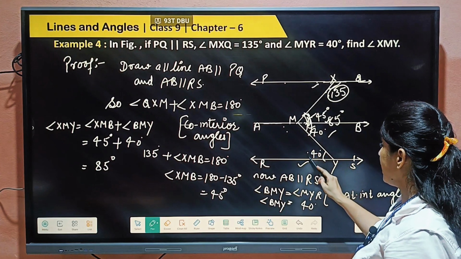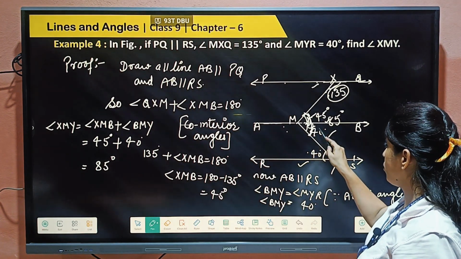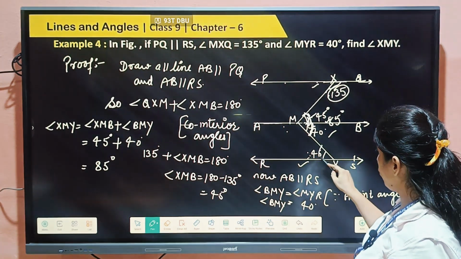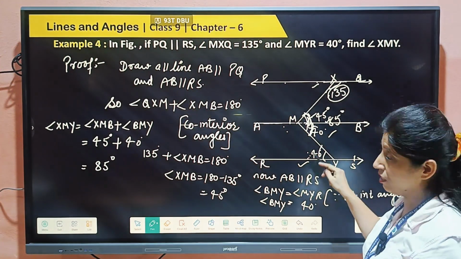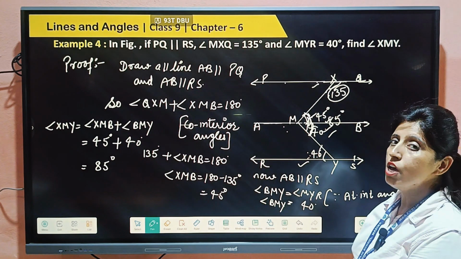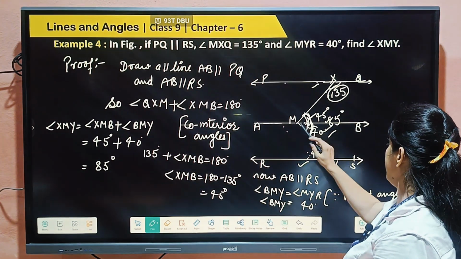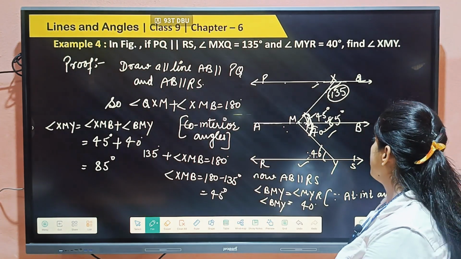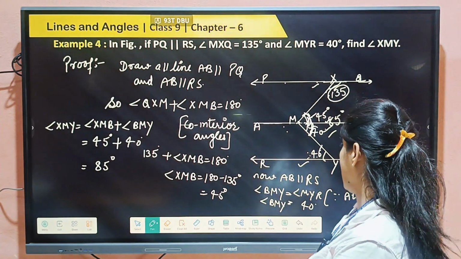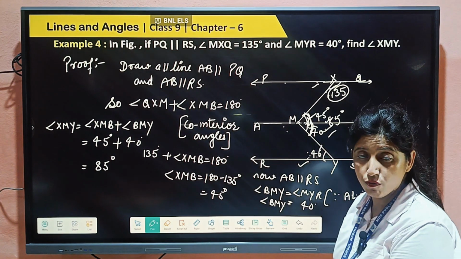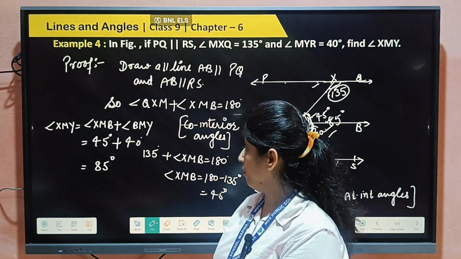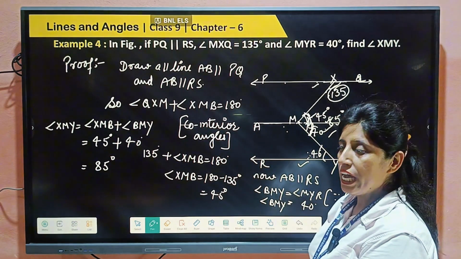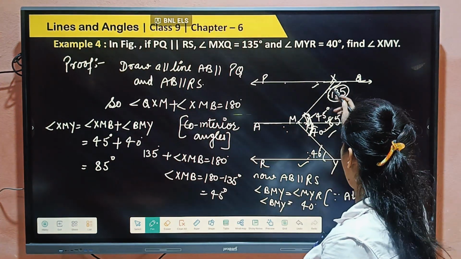Next, this line and this line are parallel. This angle is already given 40 degrees. This and this are both alternate interior angles, so that's why this angle will also be 40 degrees, right? So angle BMY is 40 degrees because angle MYR is equal to BMY, alternate interior angles, because alternate interior angles are equal when lines are parallel, right? So this is 40, this is 45, total sum will be 85, that we have proved only.